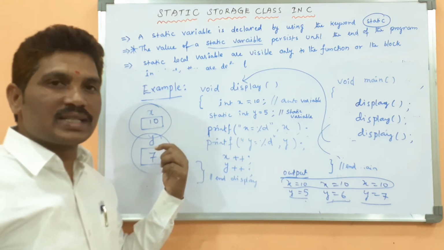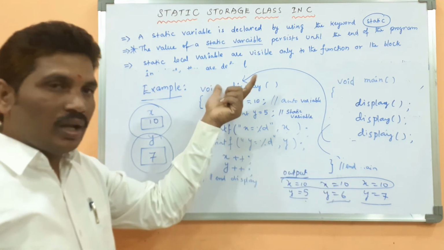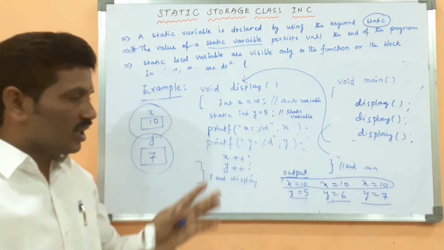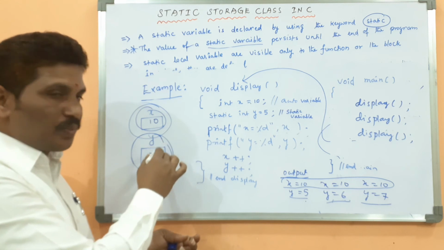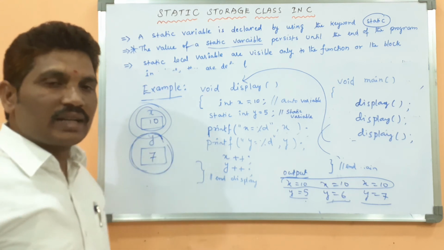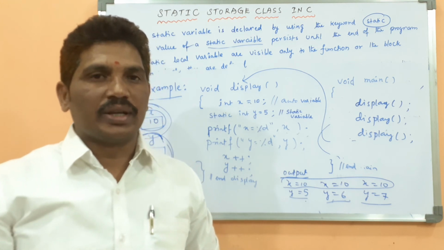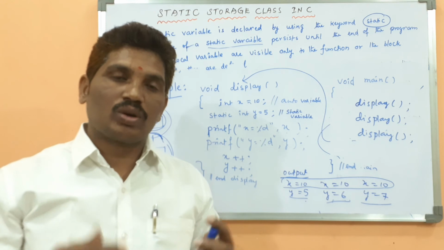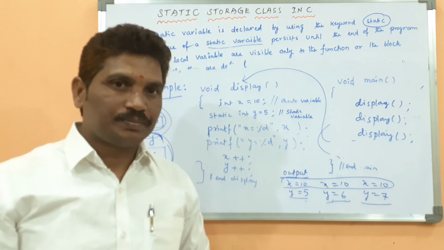In case of an auto variable, when the block terminates, it is deleted from the memory. In case of the static variable, when the program ends, the value is deleted from the memory. That is the difference between a normal local variable and a static local variable.